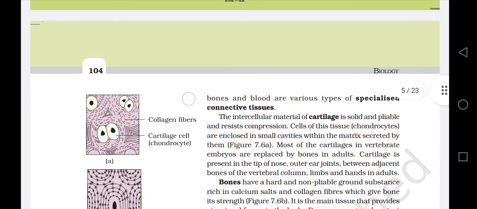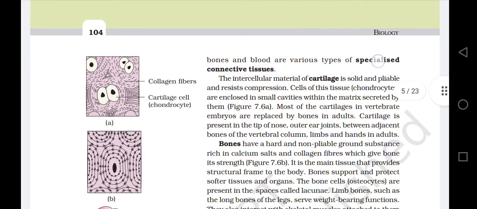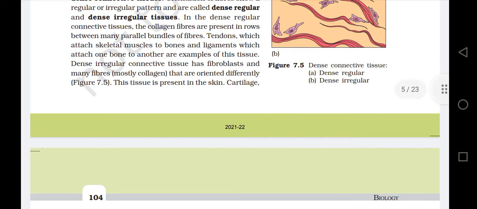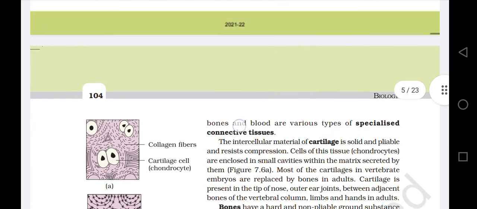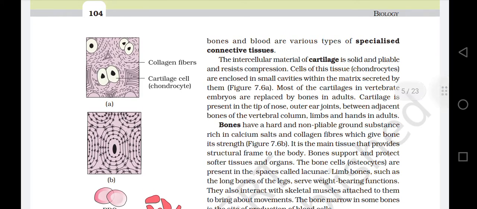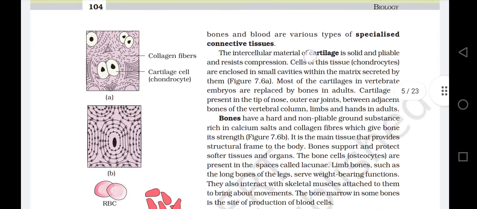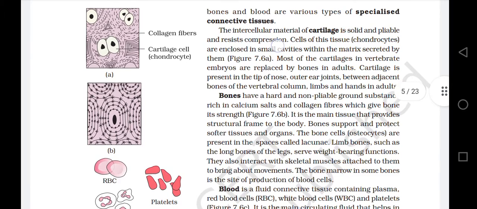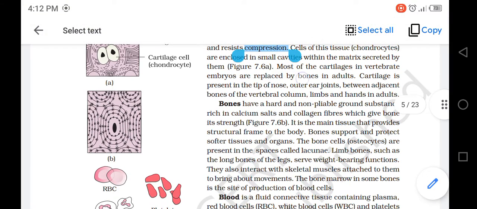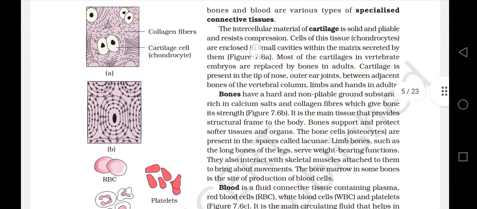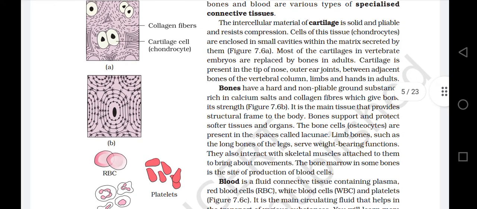Cartilage, bones, and blood are various types of specialized connective tissues. The intercellular material of cartilage is solid and pliable and resists compression. Cells of these tissues, chondrocytes, are enclosed in small cavities within the matrix secreted by them.